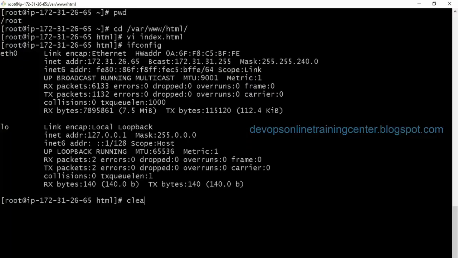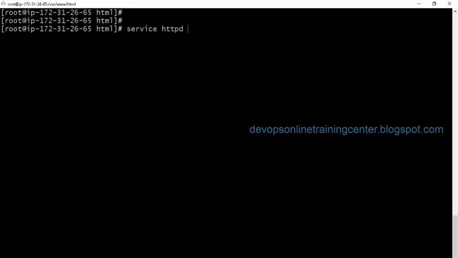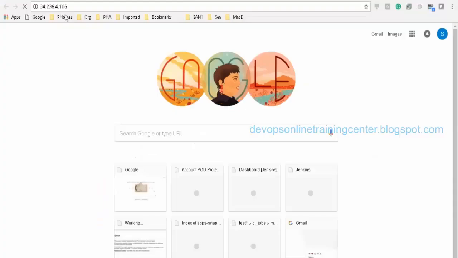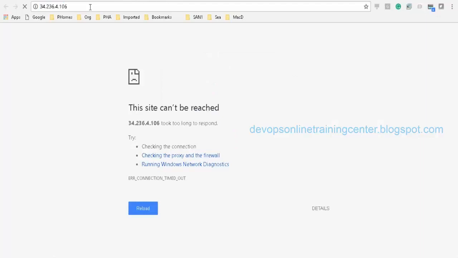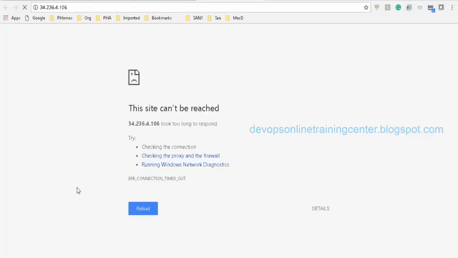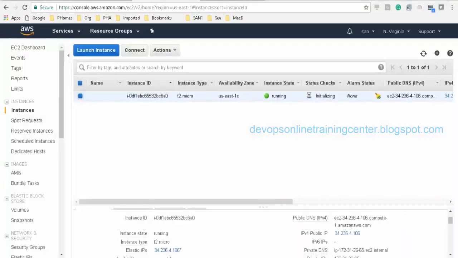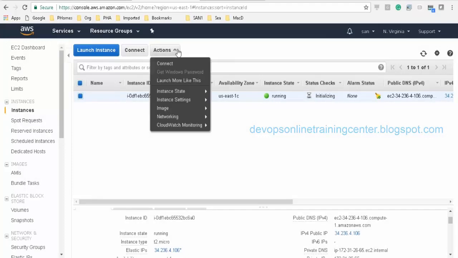Oh, is the service not running? Service httpd status: stopped. Start it. I think you need to open ports, right? Need to request to open ports. All right, security groups, I need to change it. By default, HTTP is not opened. We only opened SSH. So now let me go to